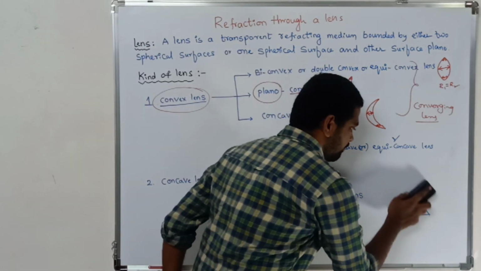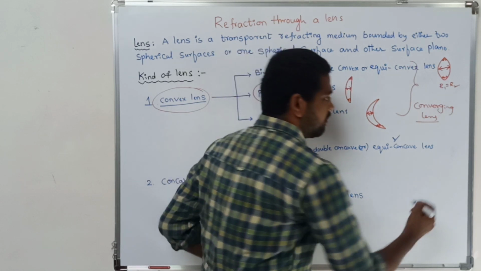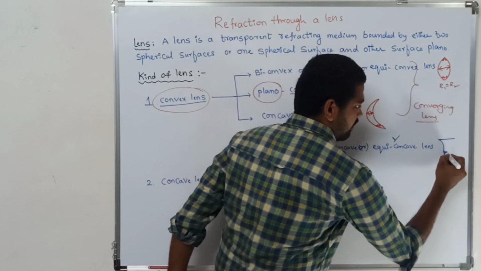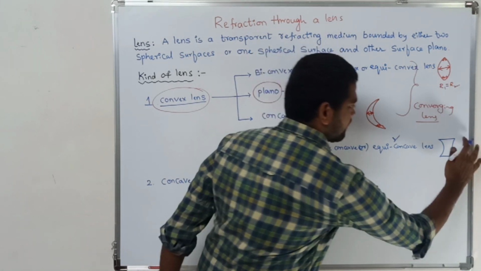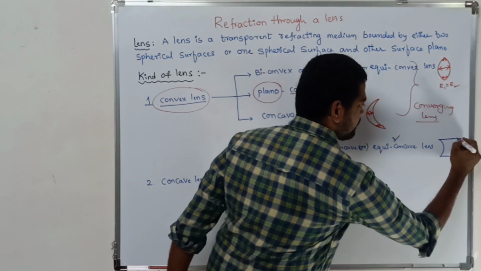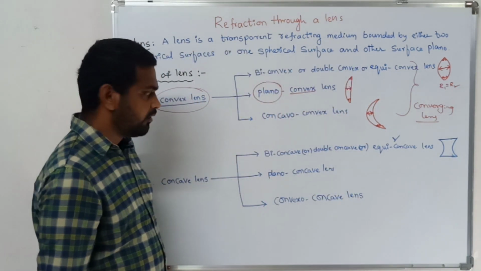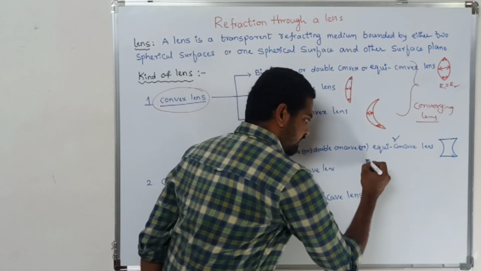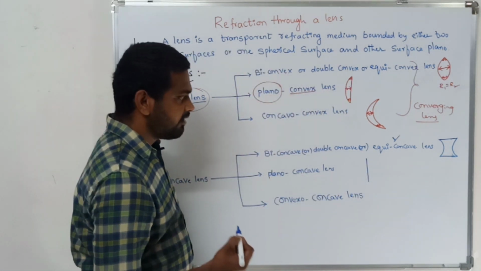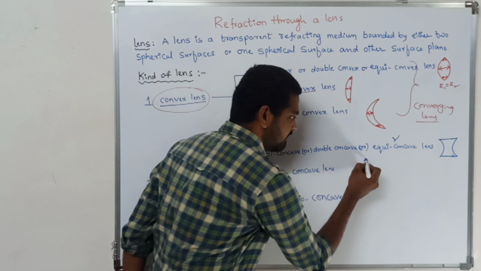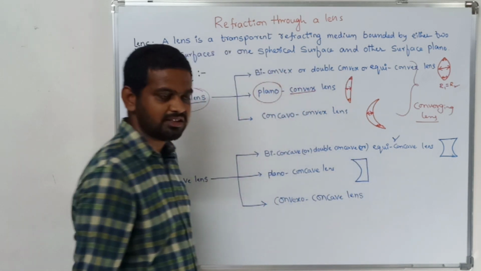Coming to the first one, the biconcave lens should consist of two concave surfaces like this. Coming to the plano-concave lens, it consists of one plane surface and the second surface is concave; the bulged surface is inverted.